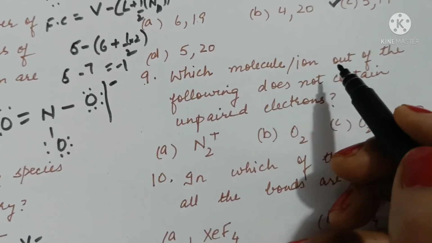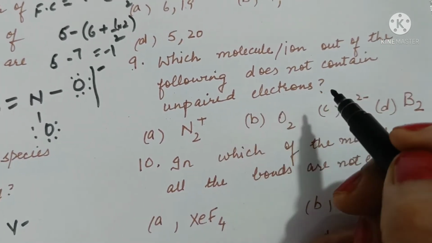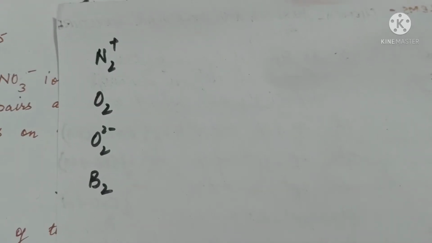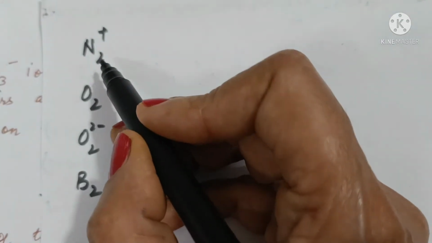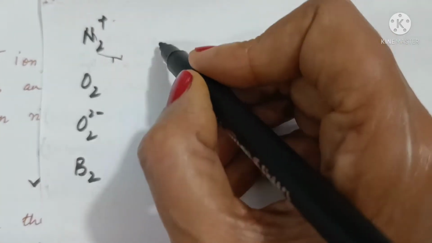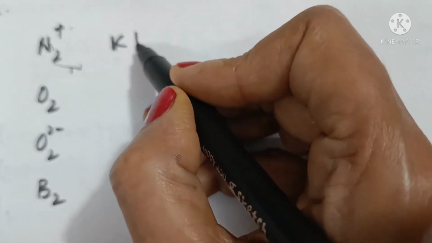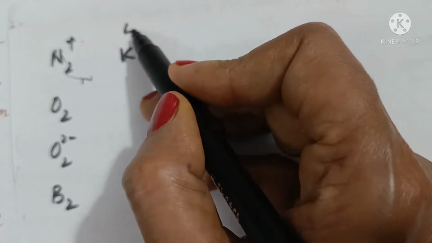Which molecule or ion out of the following does not contain unpaired electrons? For N2 positive, the total number of electrons are 14 minus 1, 13. So let's put 13 electrons in the molecular orbitals. We have first shell as KK having 4 electrons.